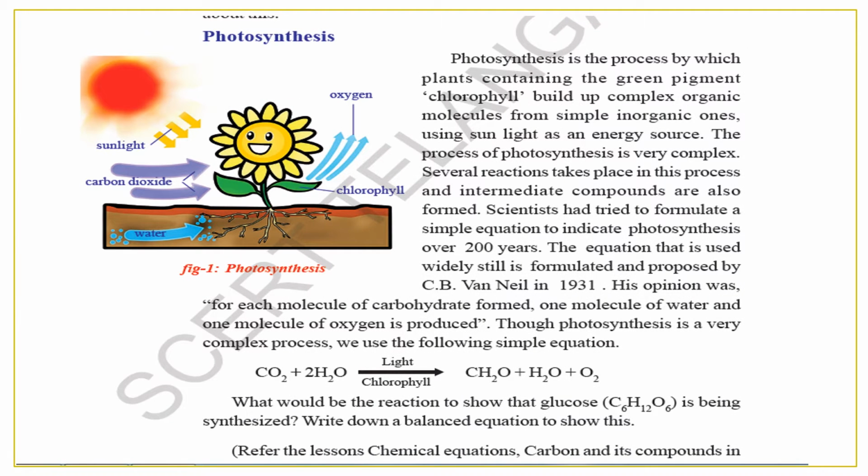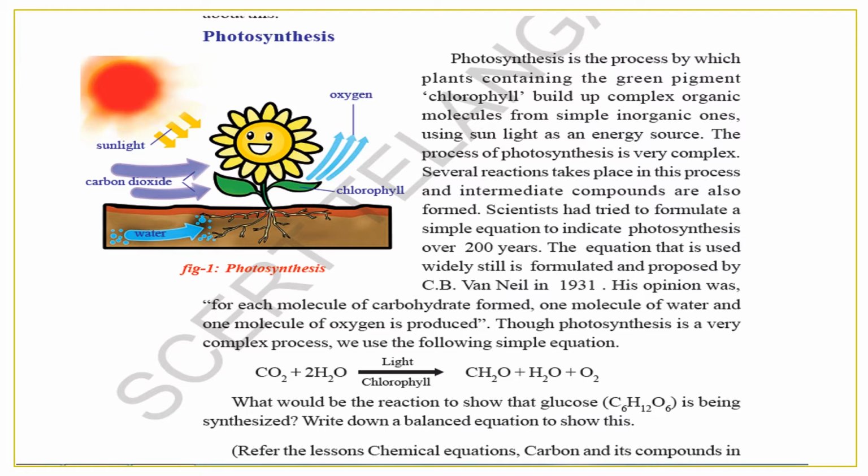What is photosynthesis? This is a very important topic. No doubt you have studied it from 6th to 7th standard, but the difference between photosynthesis and respiration can come in your exam. The photosynthesis equation is carbon dioxide plus 2 water molecules in the presence of light and chlorophyll gives us CH2O plus water plus oxygen. Got it? See the plant, the oxygen is going out of the plant. The plant takes in carbon dioxide, it takes in sunlight from the sun, it takes in water from the roots which are submerged in the soil, right?